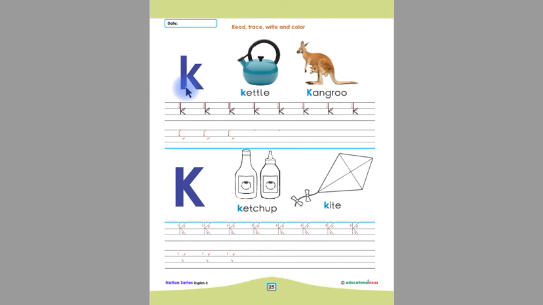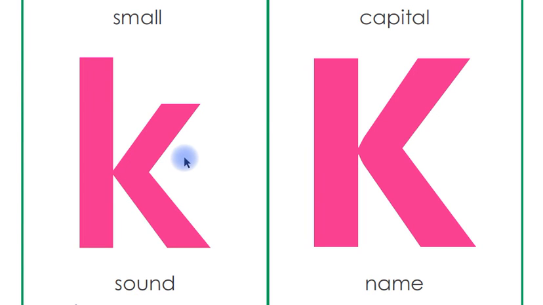Look at this children. K kettle, k kangaroo, k ketchup, k kite. This is letter K in small shape and this is letter K in capital shape, and the sound of letter K is k. Look at this children. This is letter K in small shape and this is letter K in capital shape, and the sound of letter K is k. Listen again children. The sound of letter K is k.